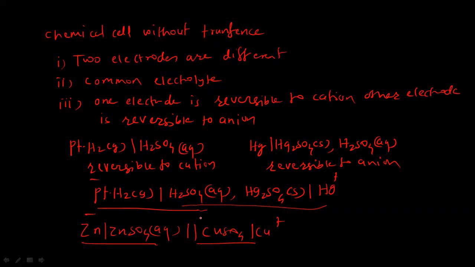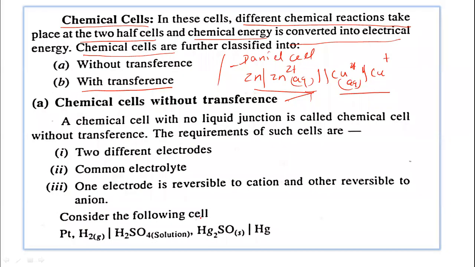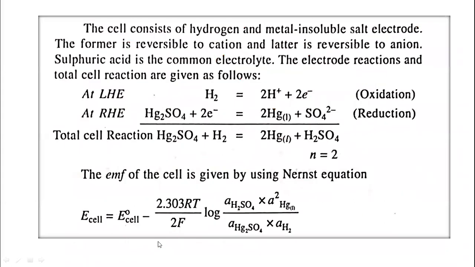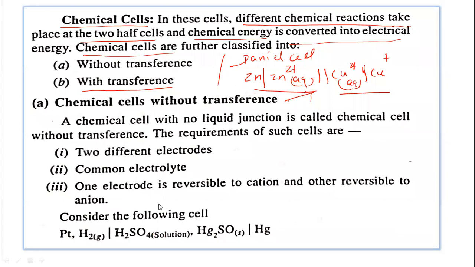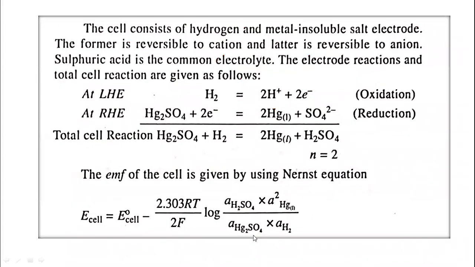We already constructed this cell, chemical cell without transference. We can write the reaction now for this cell. The cell consists of hydrogen and metal insoluble salt electrode. The LHS electrode is the hydrogen electrode, and the RHS electrode is the metal insoluble salt electrode. So we can write the reaction of this electrode. Left hand side, hydrogen gas gives 2 hydrogen ions and 2 electrons, that is oxidation.